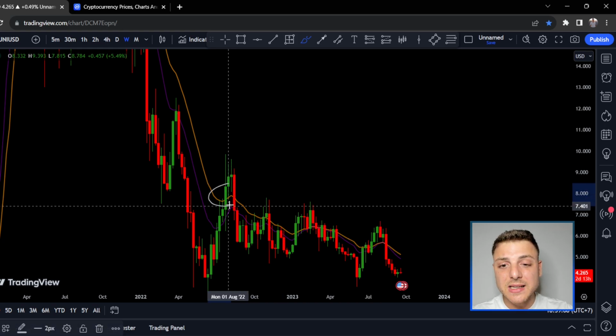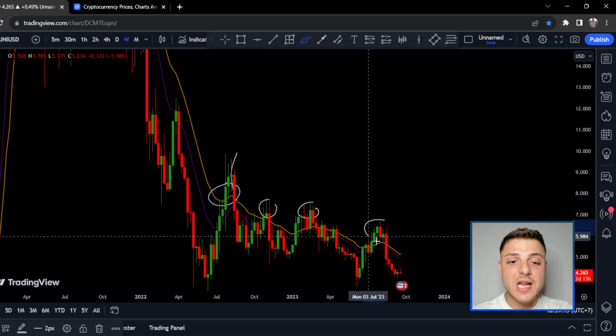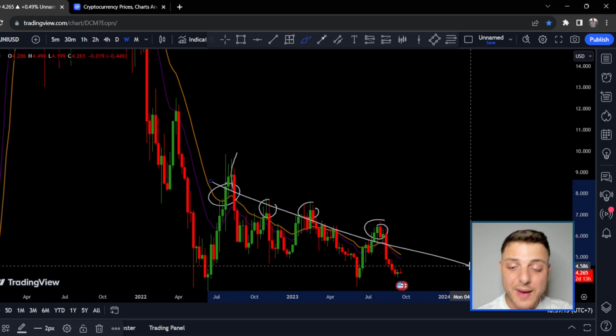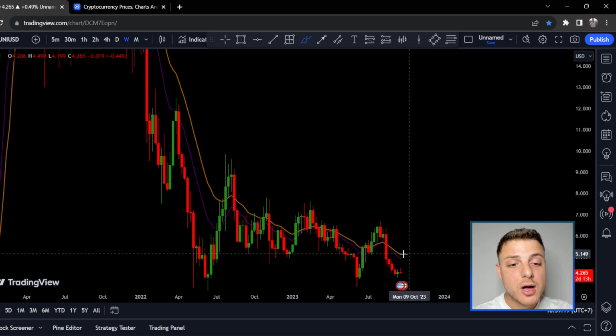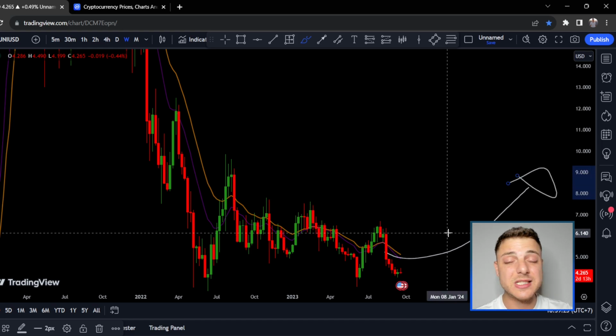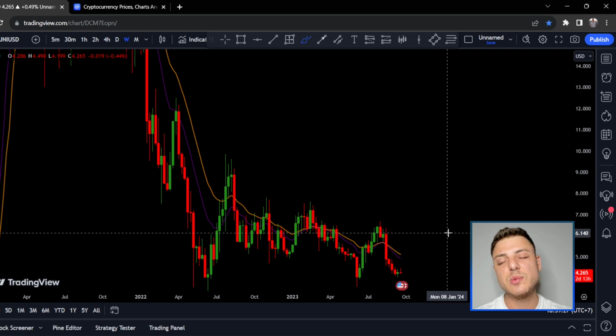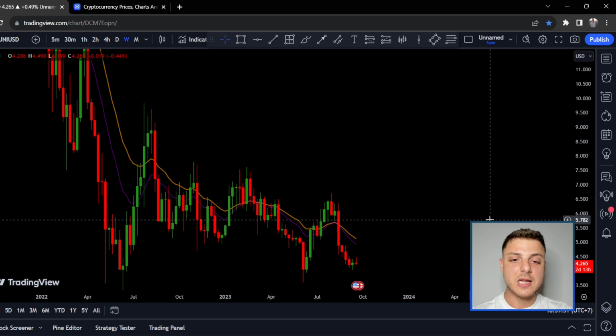Every time we've come back to this 20 EMA, as much as we have poked through it, we've basically used it as a resistance level. The reason was that we had the slope. You just need to be trading in a probabilistic way. Right now we haven't got a really strong uptick in this exponential moving average, which would be signaling basically buy at every single point. But we don't have that yet. So we can't be saying, okay, I want to be getting into Uniswap. Where are the points I want to be selling? We will look at some points where I want to be selling, but the main point here is that there is no current buy on Uniswap.